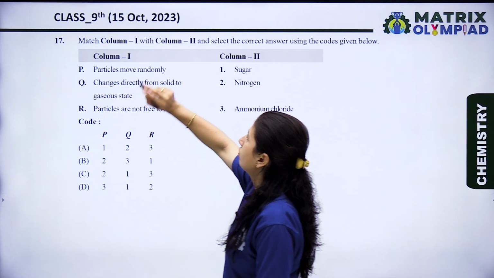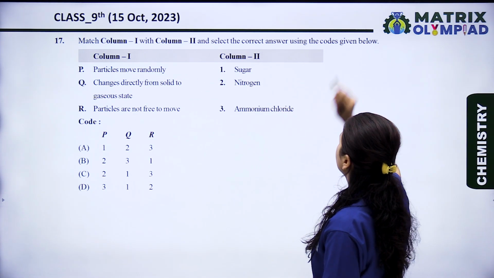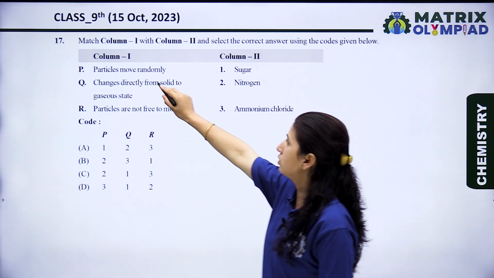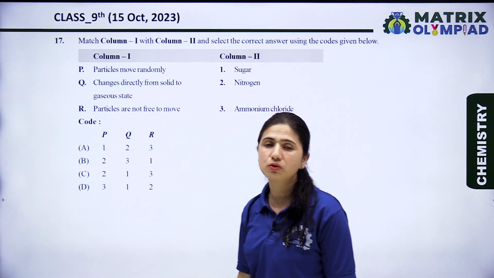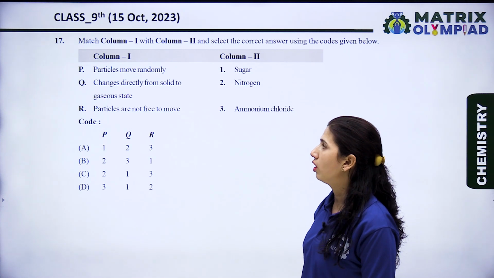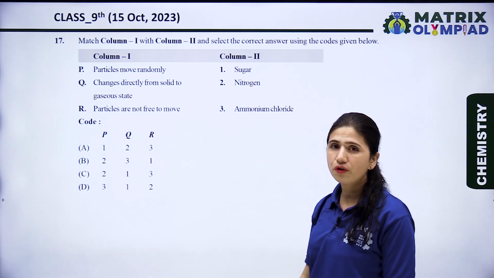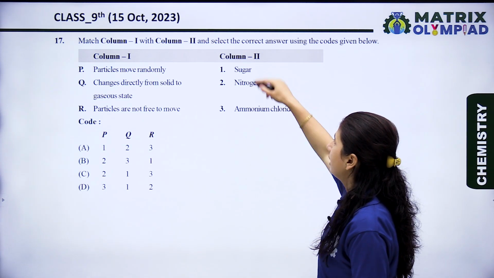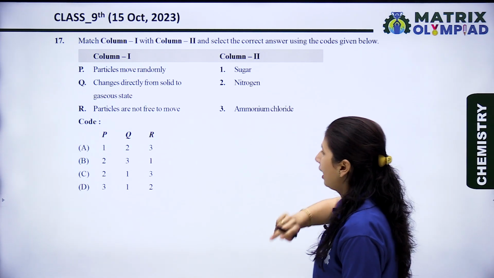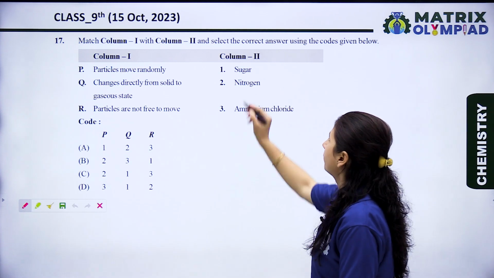Match column first with column second and select the correct answer using the codes given below. In column first, P is particles move randomly. Q is changes directly from solid to gaseous state. And R is particles are not free to move. And in the second column, there are three substances: sugar, nitrogen and ammonium chloride. Let's see column second.